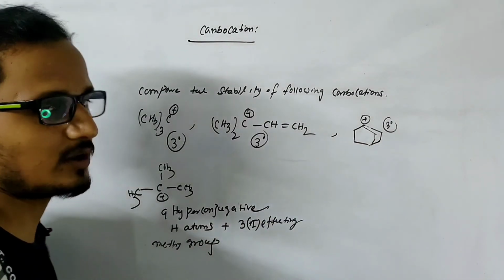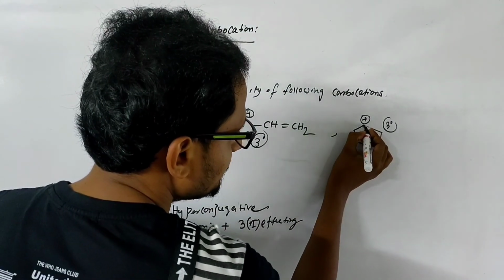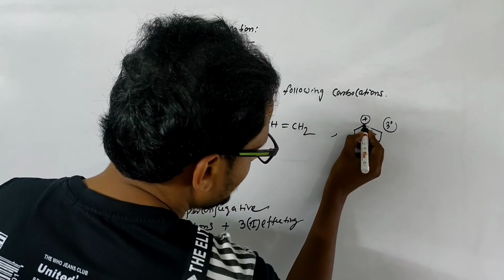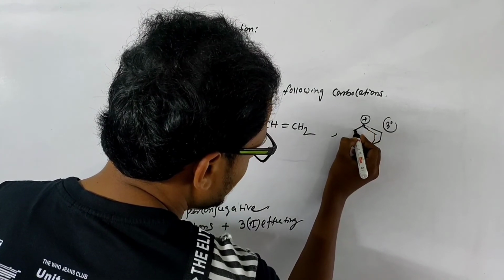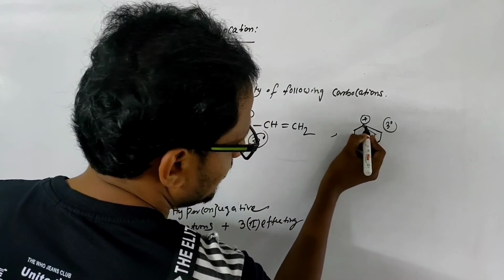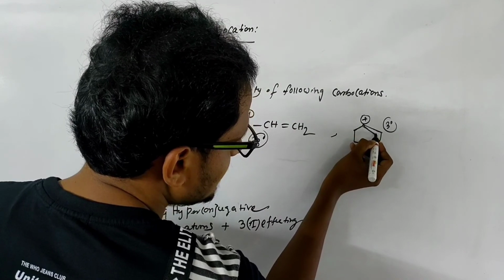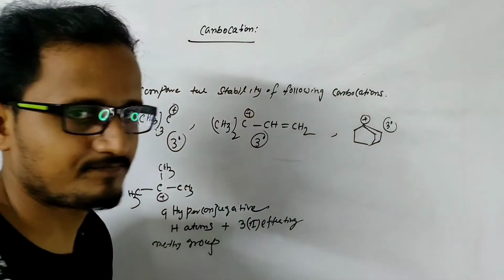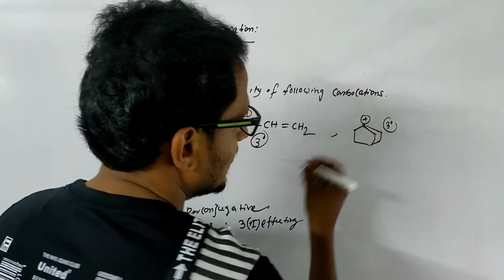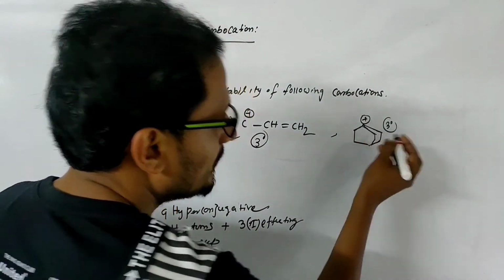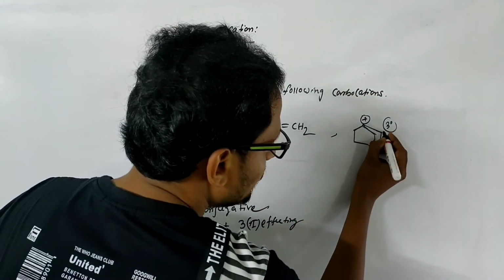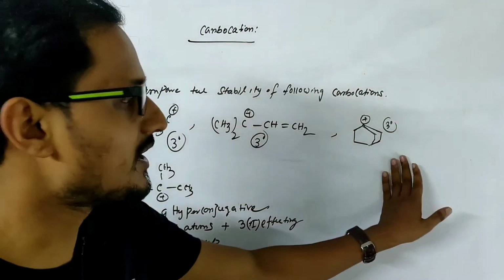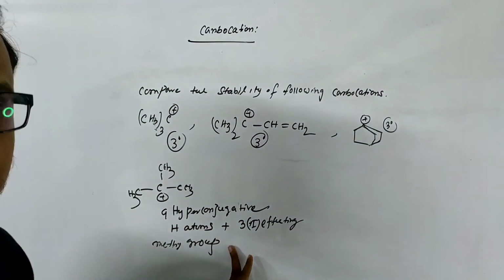Now if we consider this compound, this is also a 3°, but this carbon is attached with this carbon and this carbon, and also this carbon, but these are not alpha hydrogens. These hydrogens are alpha hydrogens, and this is also. So how many alpha hydrogens are here? Here 2 alpha hydrogens, here 2 alpha hydrogens, here 2 alpha hydrogens. So 6 alpha hydrogens are here, not 9.